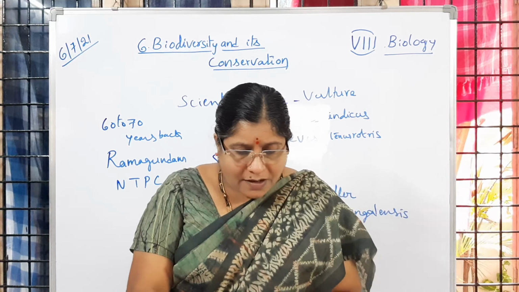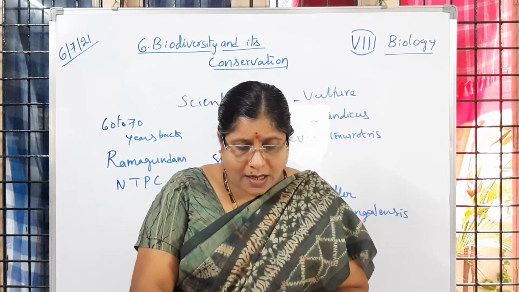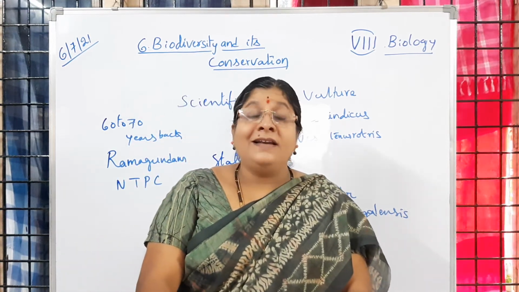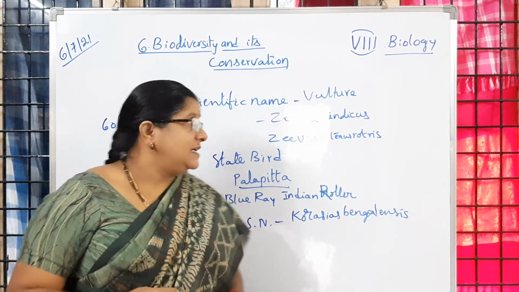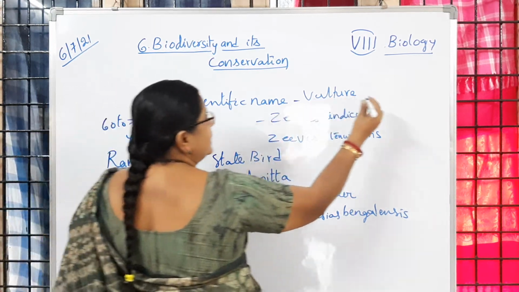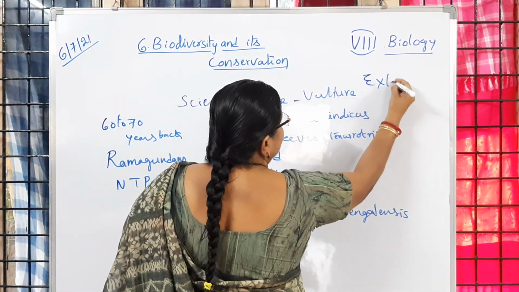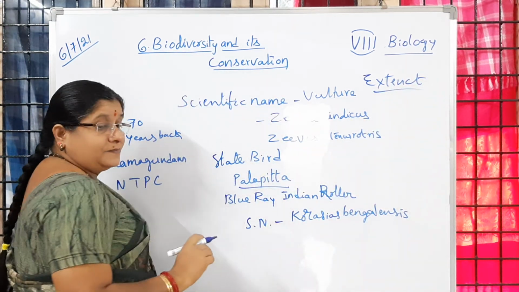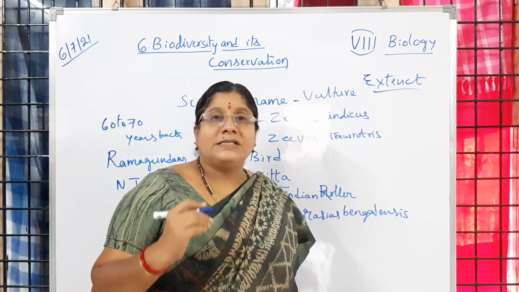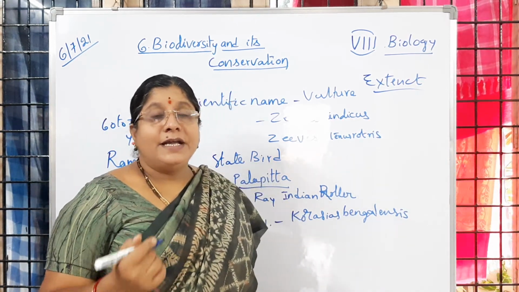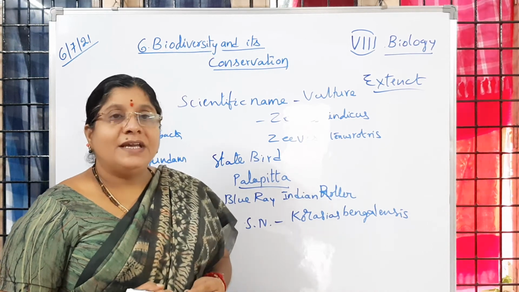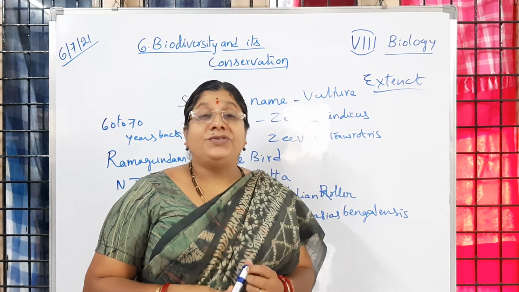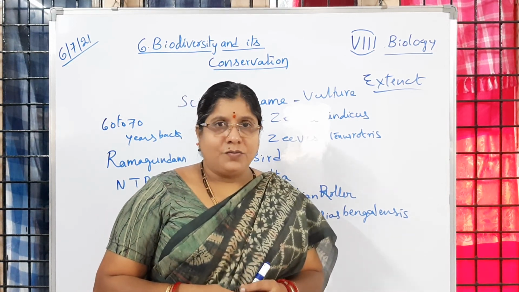When animals vanish forever from a particular area, we say that particular group of organisms has become extinct. Is it clear to you? Understood? About extinct species, then endangered species, how we can get the information, then endemic species, and why we should know all that, we will discuss tomorrow. Thank you.